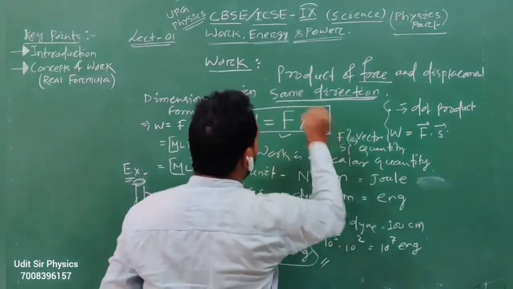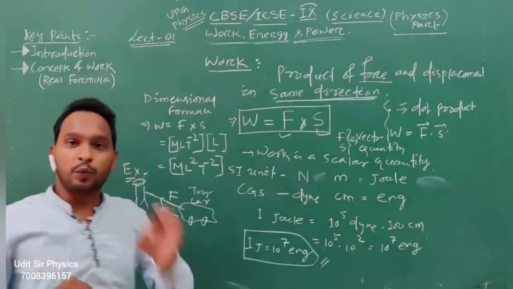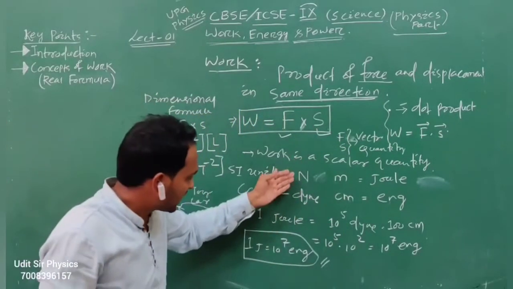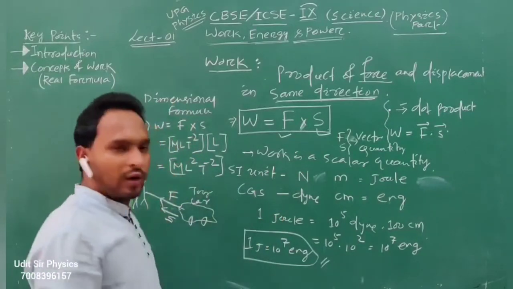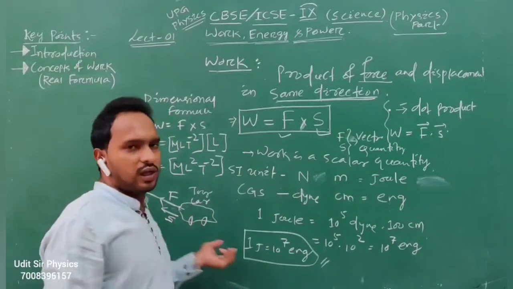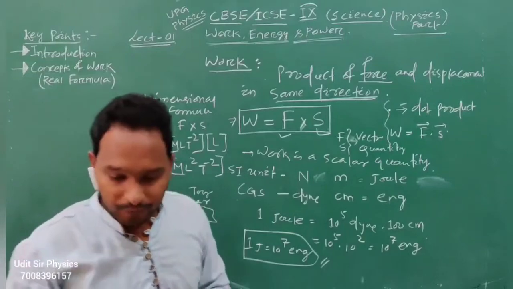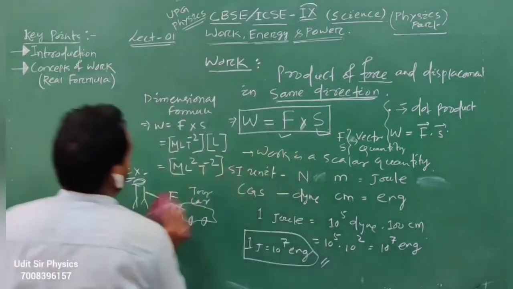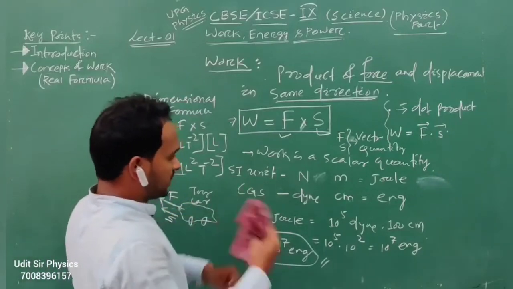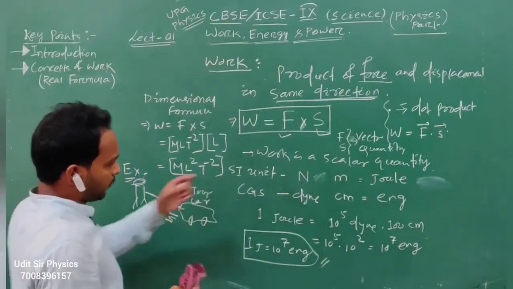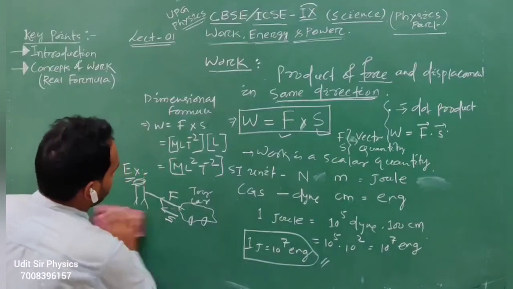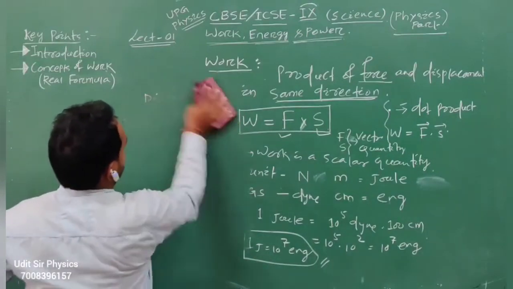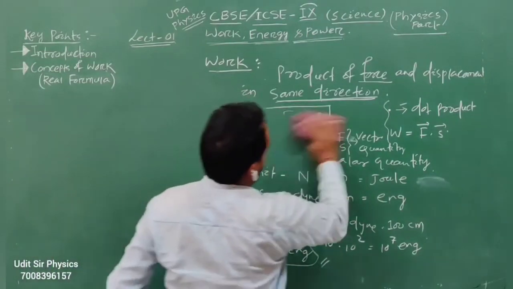Here is the dimensional formula, and this is from basics, some examples. So suppose we do a lot of work. Here we shall focus on the real formula. Just simply write it in your rough copy.